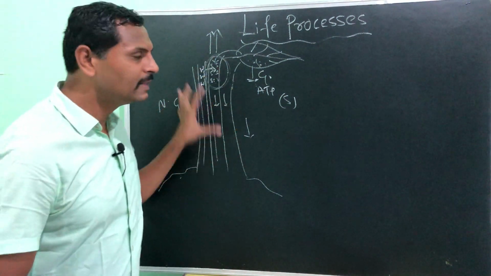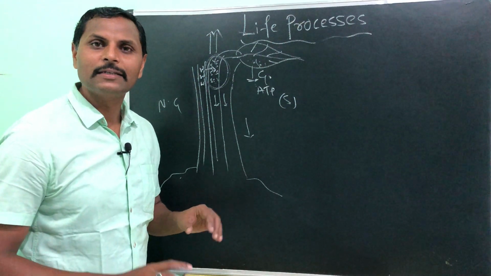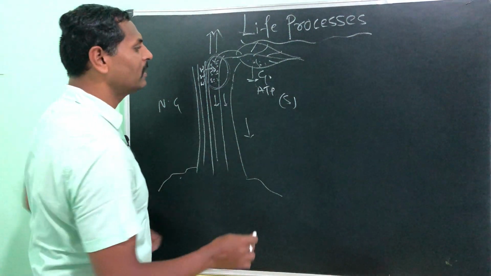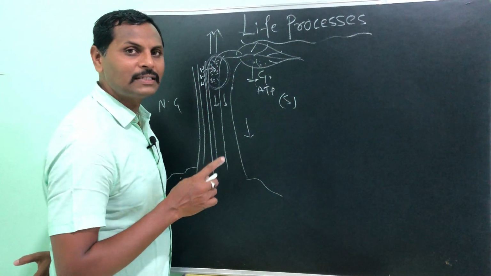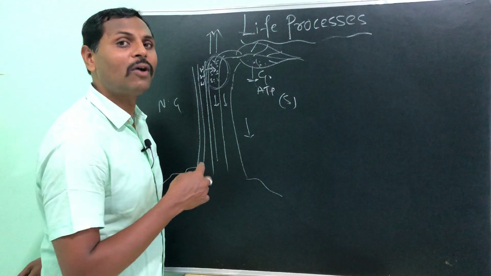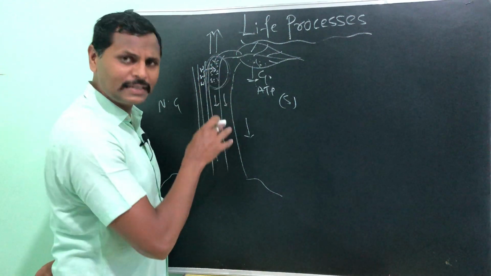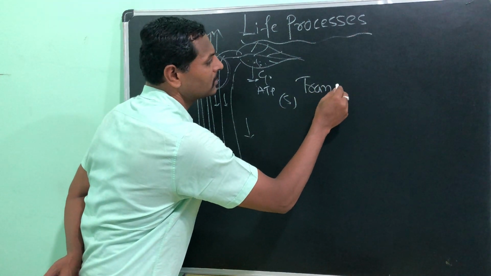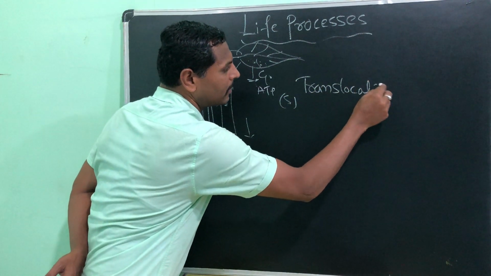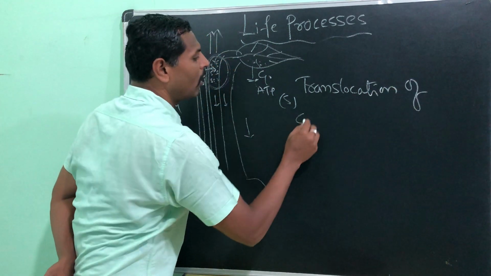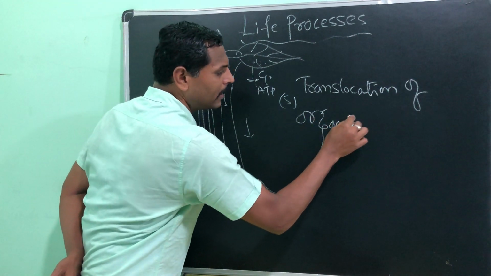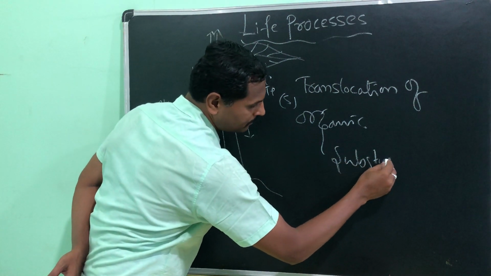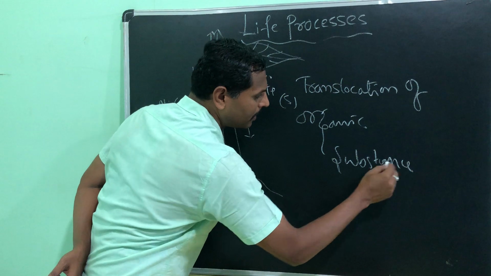Understood? So like this movement of food takes place in the plant body, and we call this, just as we have already called the movement of water the ascent of sap, like that it also has a name, that is called translocation of organic substance. Translocation of organic substance. Okay, organic substance, right?